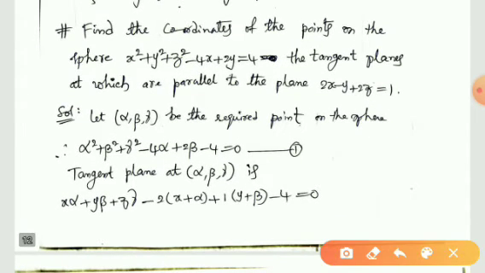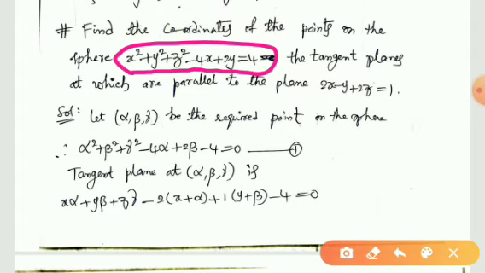Here you are given the equation of a sphere. What we have to do is find a point on the sphere so that the tangent plane at that point is parallel to this plane.